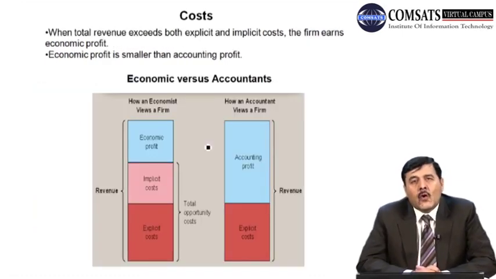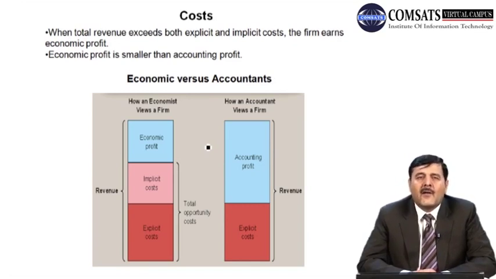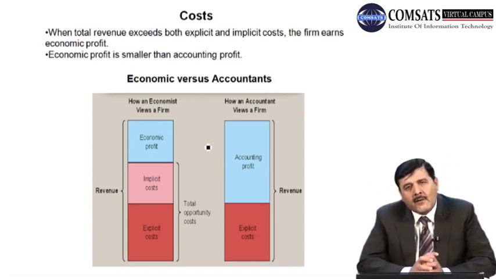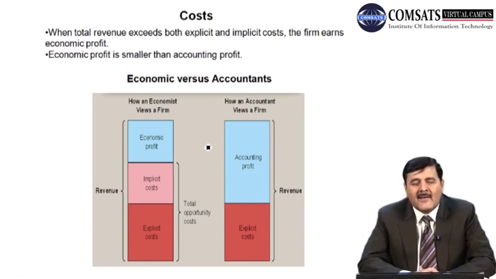So when total revenue exceeds the total cost, whether it is accounting profit or economic profit, the firm will be earning profit. In case of economic profit, it is total revenue minus total cost, and that cost includes both types of cost, explicit and implicit cost. If we subtract that from total revenue, we'll get the economic profit. But in case of accounting profit, we just subtract the explicit cost from total revenue.